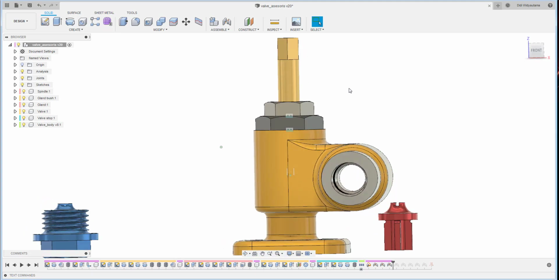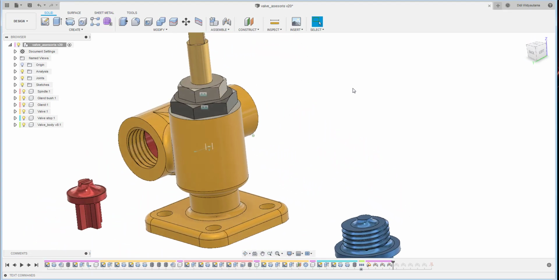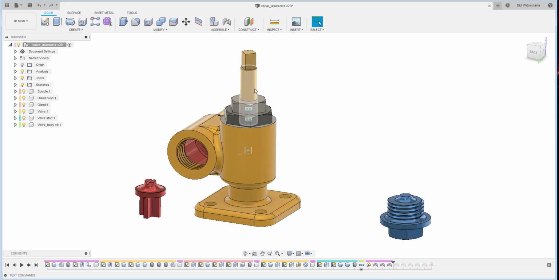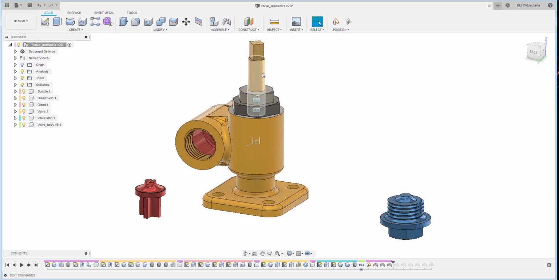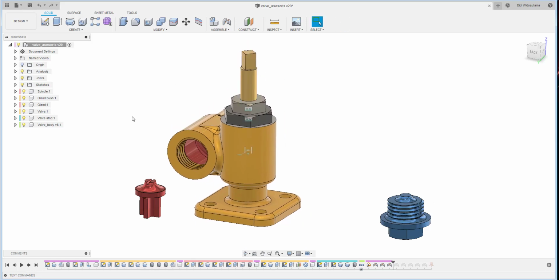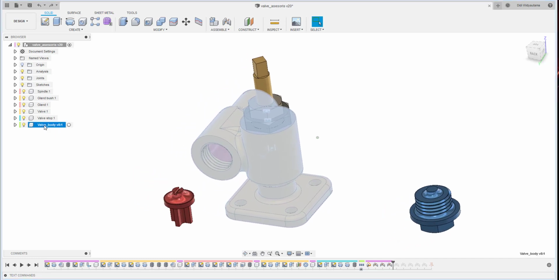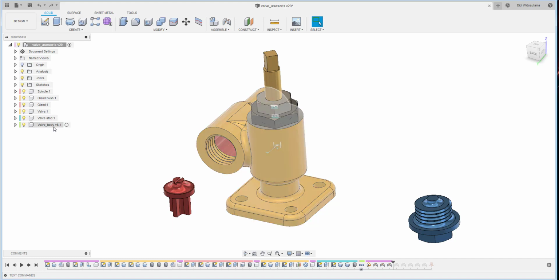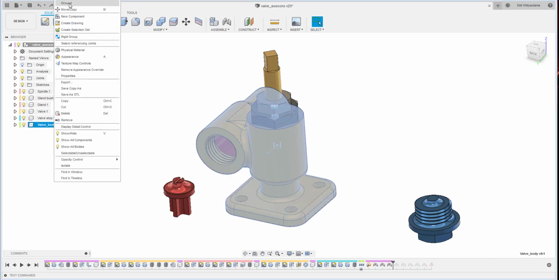Okay, so in this joint I still can move. First thing first, if you click and drag, all the body will move. I undo. The valve body, you have to put it to ground.